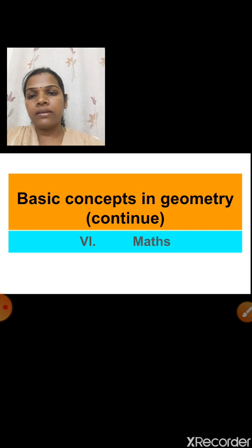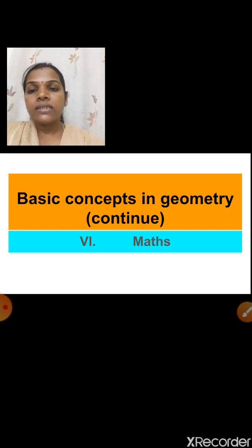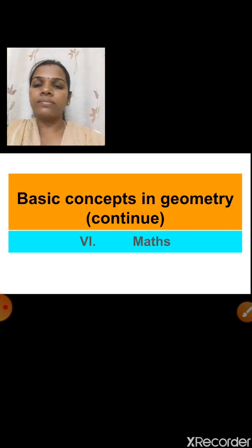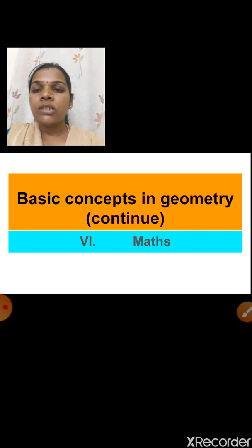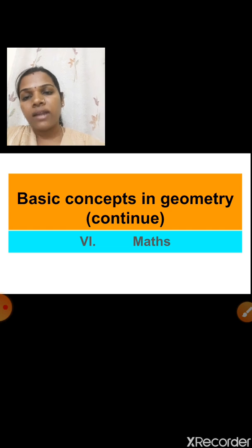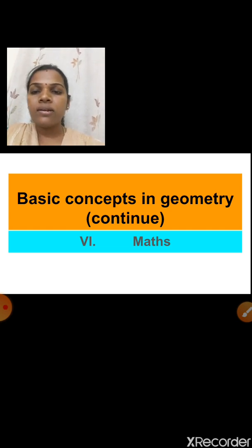Next one is plane. What is the meaning of collinear and non-collinear points? Children, can you tell me? Yes, collinear points: two or more points which lie on a single straight line are called collinear points. Non-collinear points: points which do not lie on a straight line are called non-collinear points.